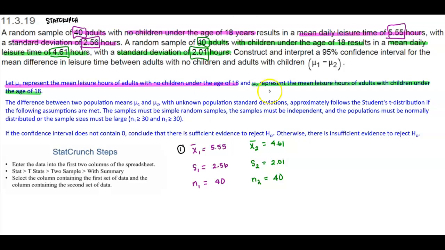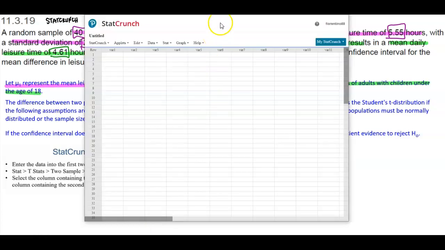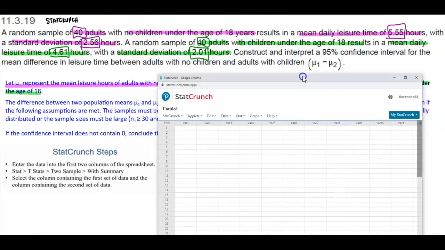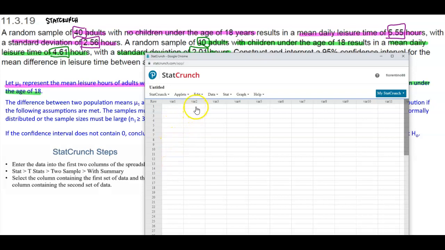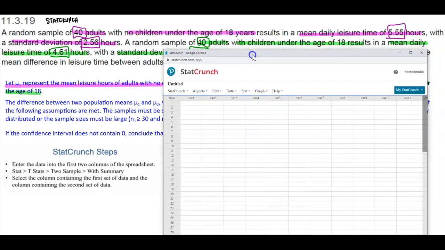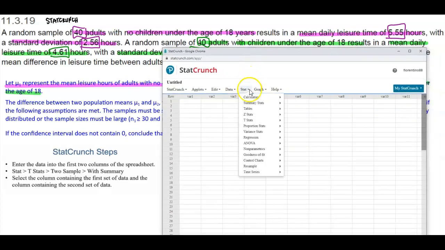Okay, so now we're going to enter the data into StatCrunch. If we had raw data, we would put our information in columns, but we don't have data, we have stats. So since we have stats, we're going to go to Stat, scroll all the way down to T Stats, then go to Two Sample, and select With Summary, because we have the summary information, not the data.